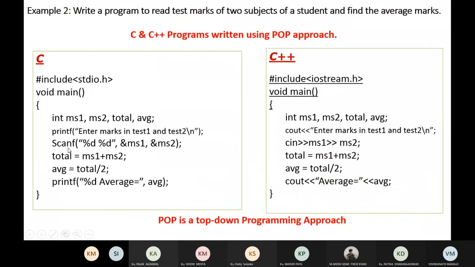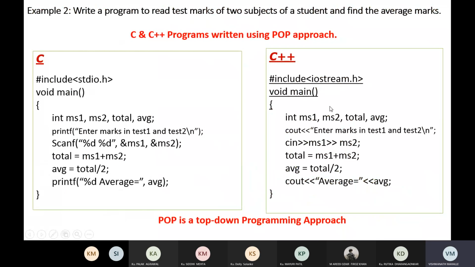Here we use the scanf statement in C. We read the two subject marks, then calculate the total marks and then the average marks, and then print the average marks. So we require to follow the sequence of steps from top to bottom.